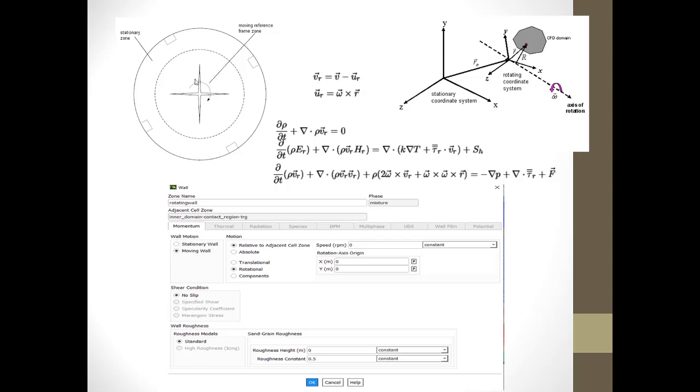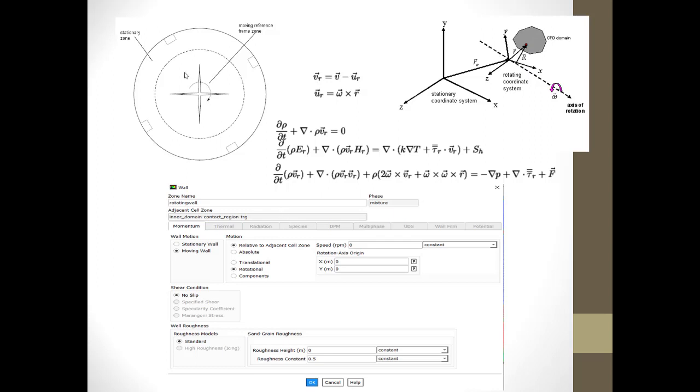But in actual sense, this star mark or this object will not rotate. It is only our assumption that it tends to rotate, and the angular velocities that come out of that omega into R, where R is the radius from the center of the axis of rotation, would be imported onto the domain and given to VR, and that VR component would be added to the three equations. That's it. But there is no actual motion. We can see this clearly in the videos at the end of this tutorial, don't worry.